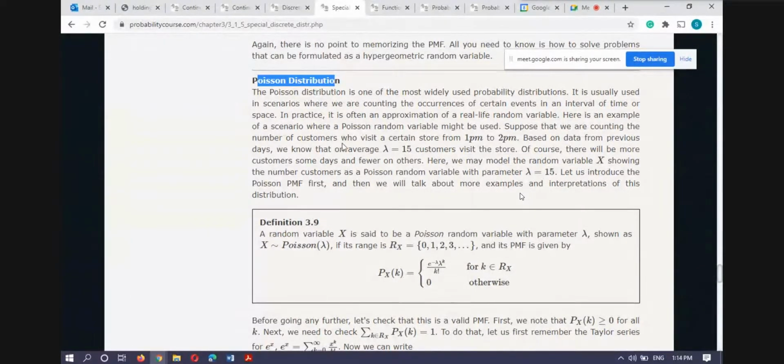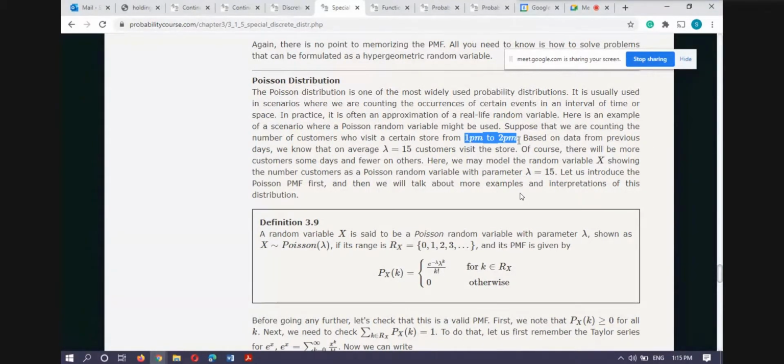So here, one example is that suppose we are counting the number of customers who visit a certain store from 1 to 2 p.m. You know that in 1 to 2 p.m., maybe one customer or zero customers, or maybe 100, or maybe 1,000, or maybe infinitely many customers may come within this time. So this experiment has output either 0, 1, 2, 3, 4, or infinite. It means the output of this experiment is countably infinite.